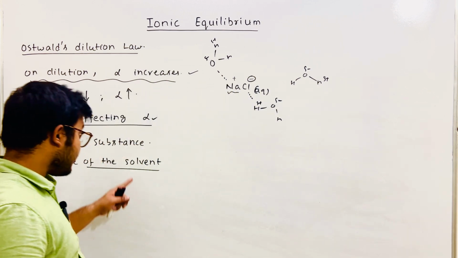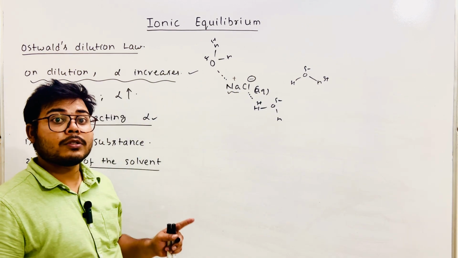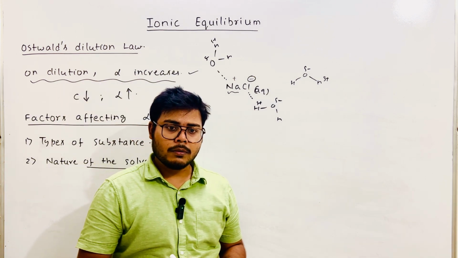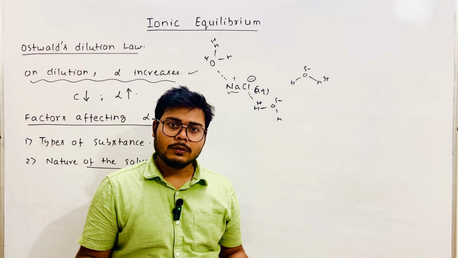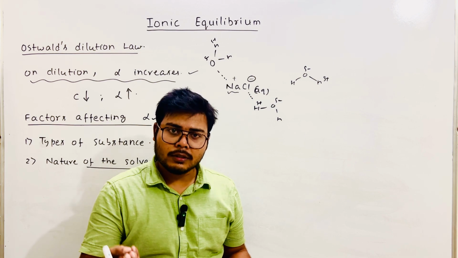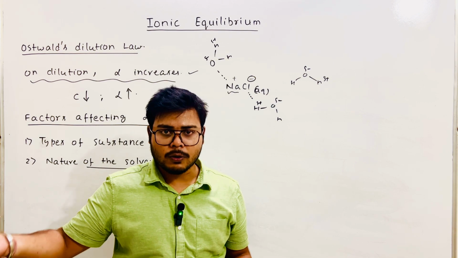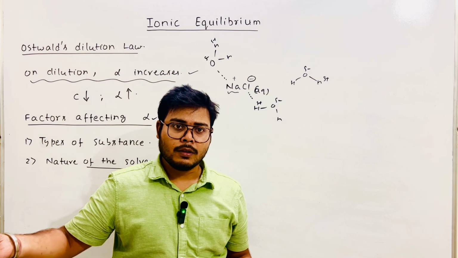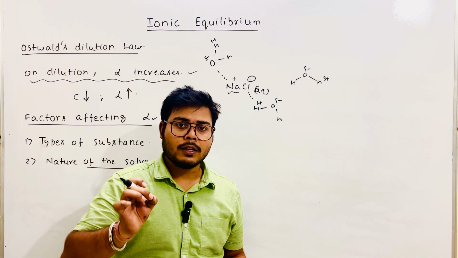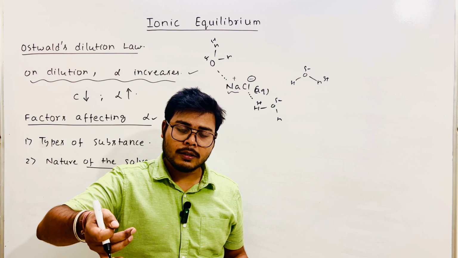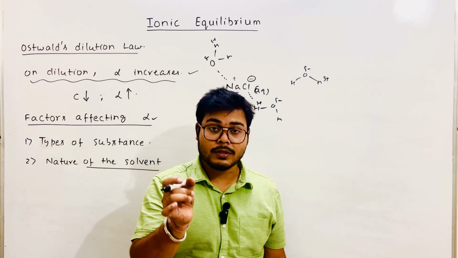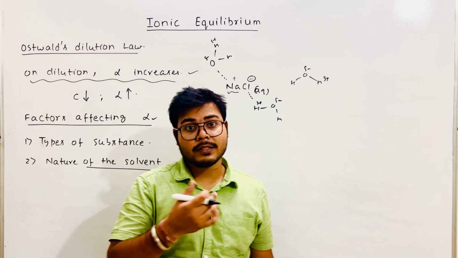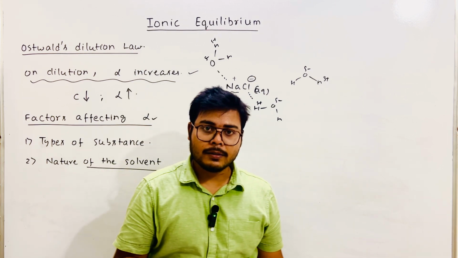But if you take a different solvent, the dissociation will not happen completely. So the dissociation depends on the solvent. Each solvent has a unique property, known as the dielectric constant, which you may have studied in electrostatics.